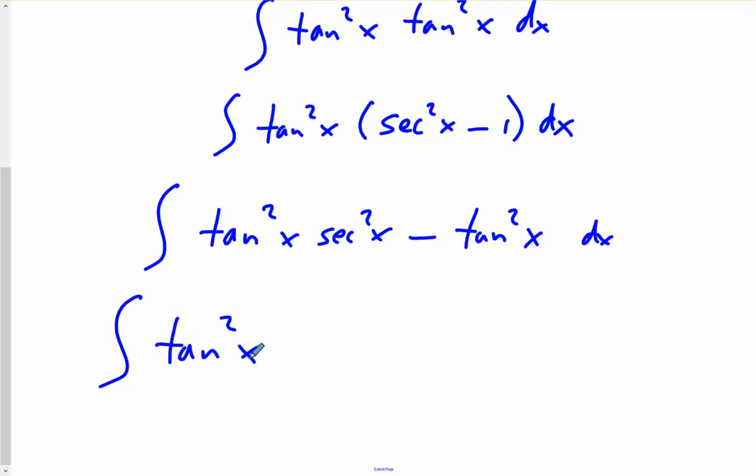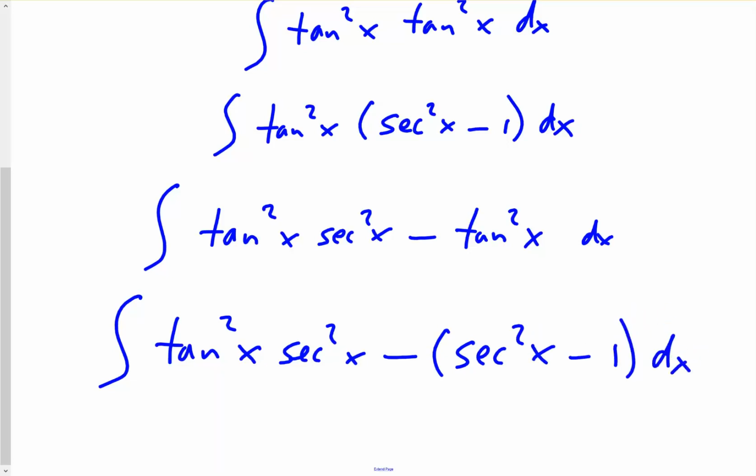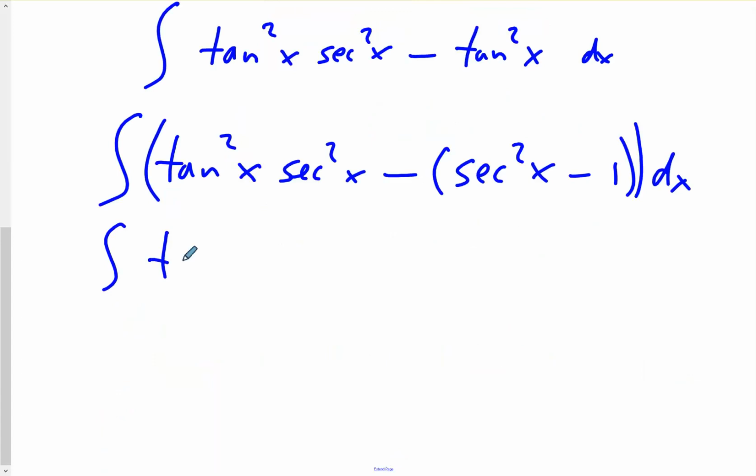So let's do that real quick. We have tangent squared x secant squared x minus, and then in place of tangent squared, let's put secant squared x minus 1. So we have tangent squared x secant squared x minus secant squared x. I'll distribute the minus sign here, and then distributing there will give us a plus 1.